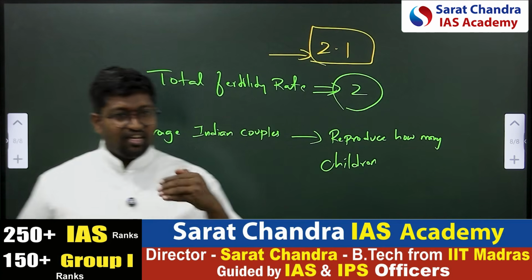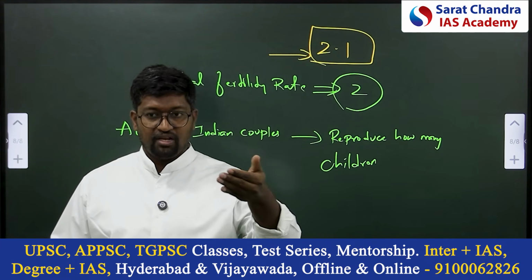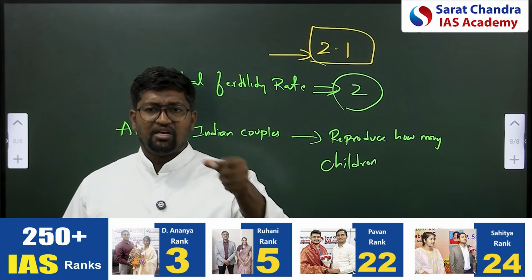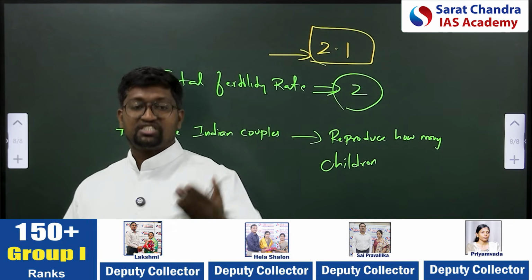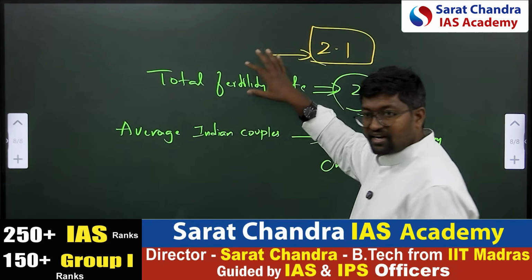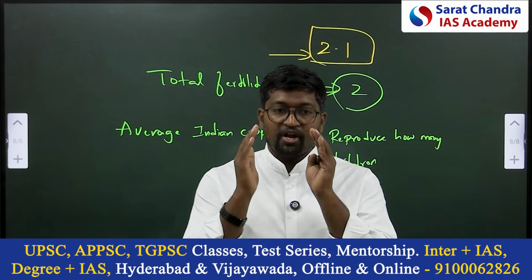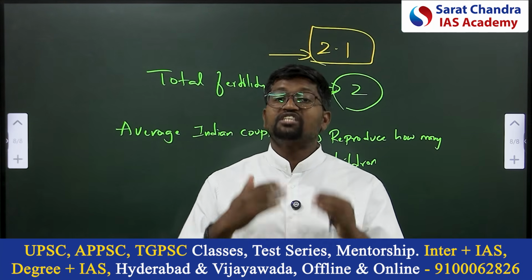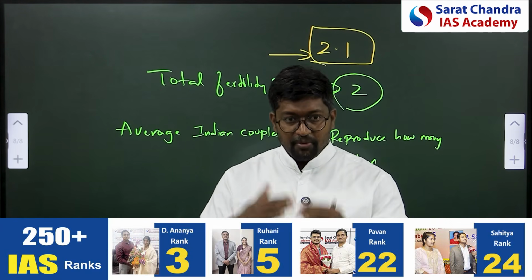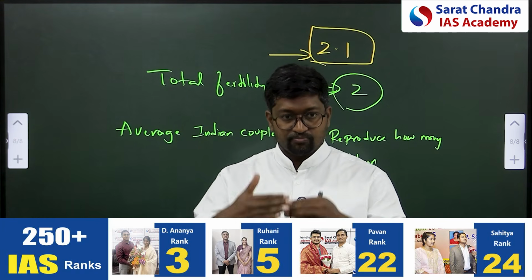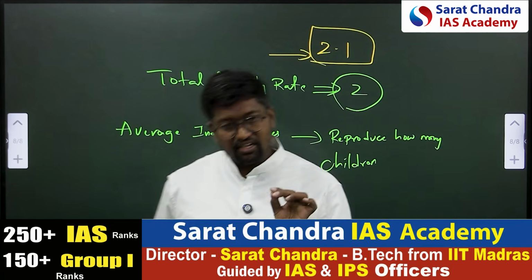Because if a couple gives birth to only 2 children, then with unforeseen events like infant mortality or maternal mortality, the population would decline. If average couples are giving birth to 2.1, then the population will be stabilized. Means we will be replaced with a new generation. The people on this earth will be replaced by new people. That is what we call the ideal fertility rate.